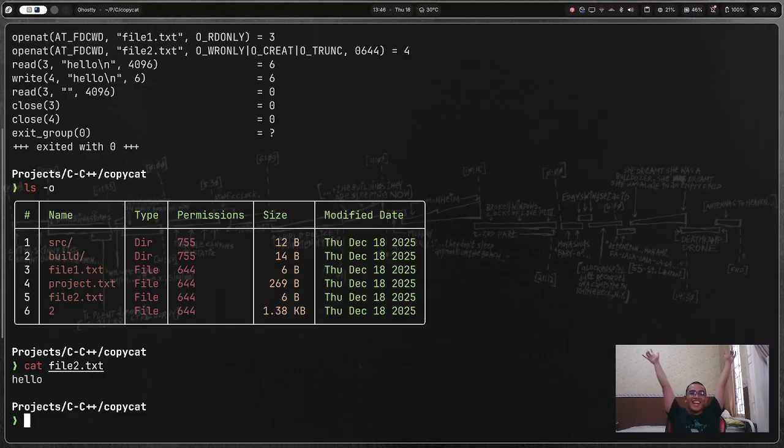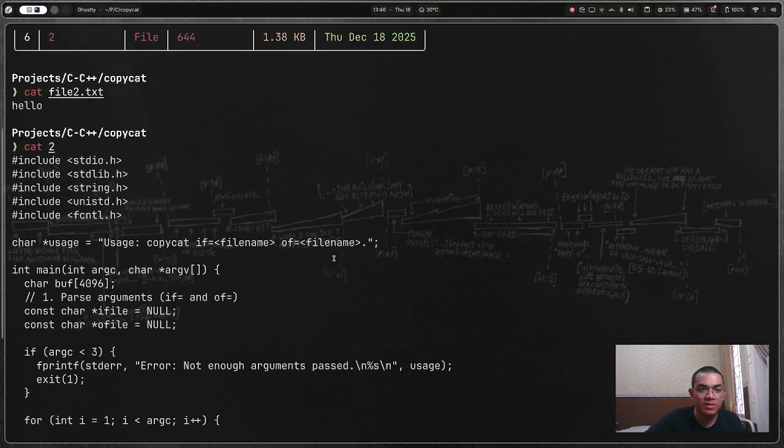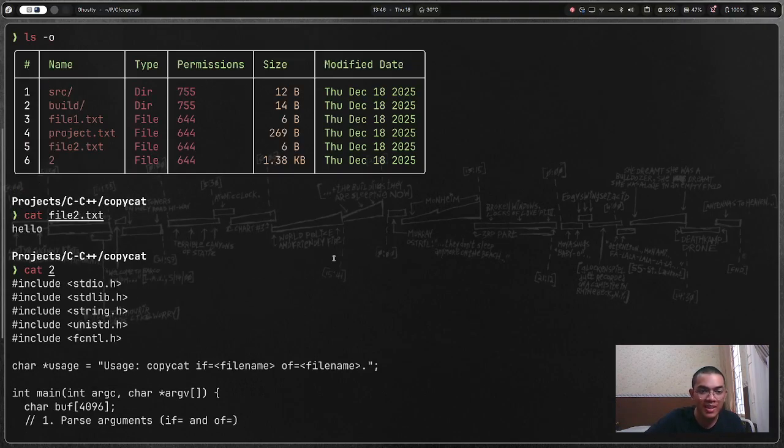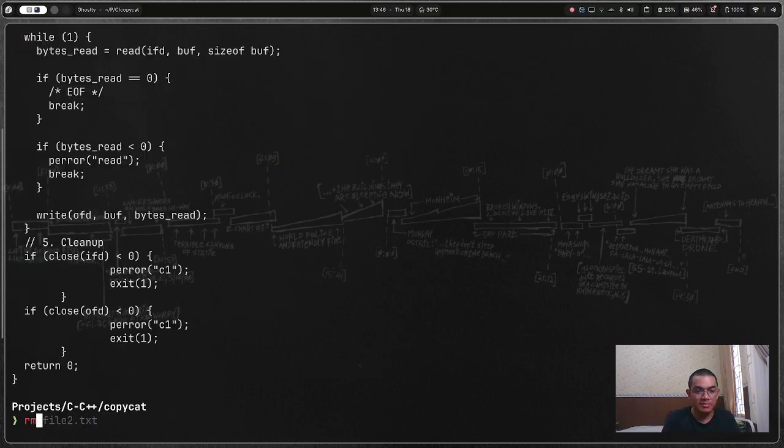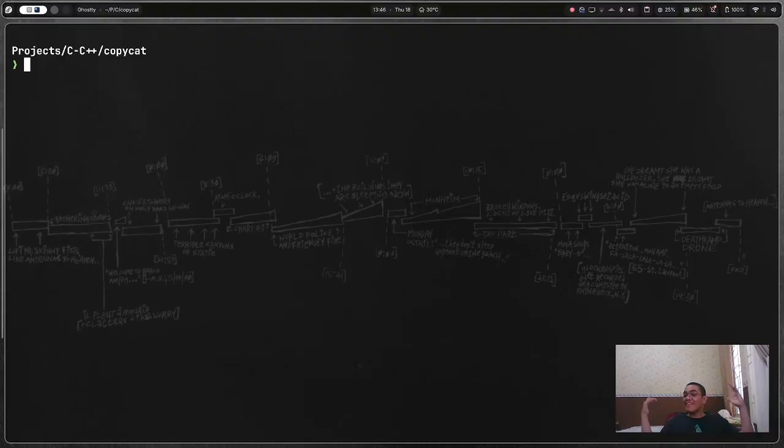Yes! Whoa, what is this file 2? Cat file 2. Oh, I think it's something else. Let me just rm. We have it working. Nice. That's cool. Wait, what the hell? Let me check again. Trace.